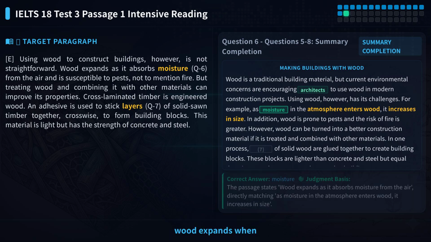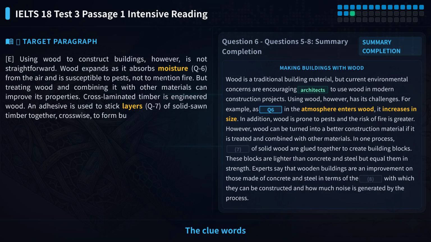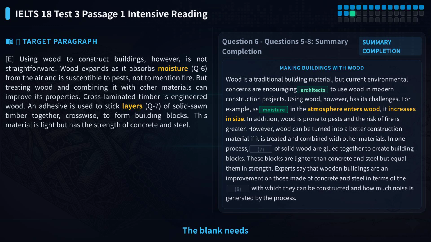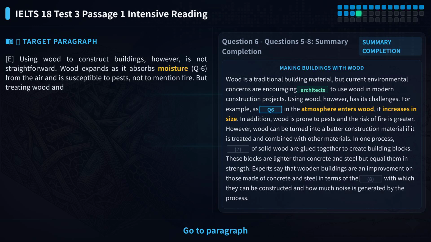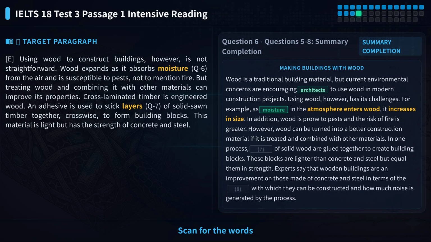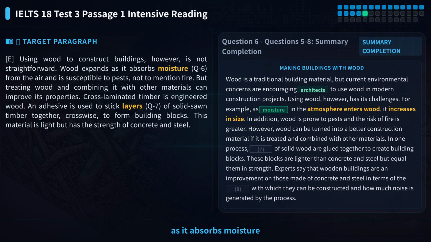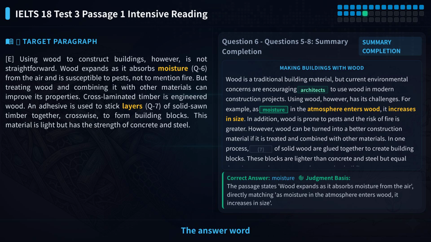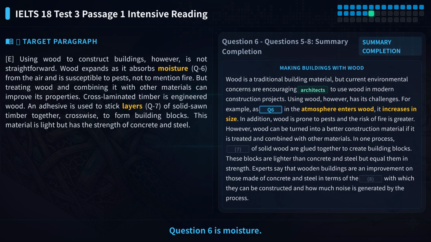The statement says wood expands when it absorbs moisture from the air. Please pause the video and find the matching information in the passage. The clue words are absorbs and expands. The blank needs a noun, which is the thing wood absorbs. Go to paragraph E. Scan for the words absorbs and expands. The original text says wood expands as it absorbs moisture from the air. The answer word moisture appears directly in the text. So the answer to question 6 is moisture.